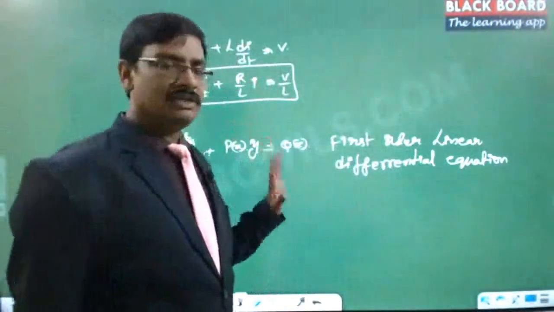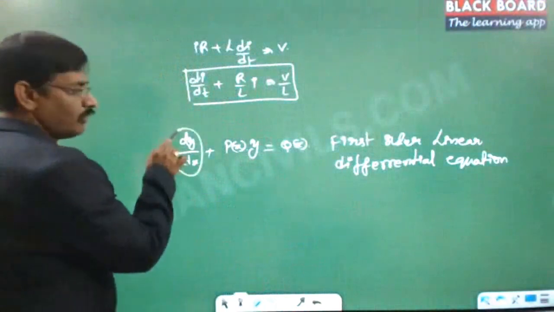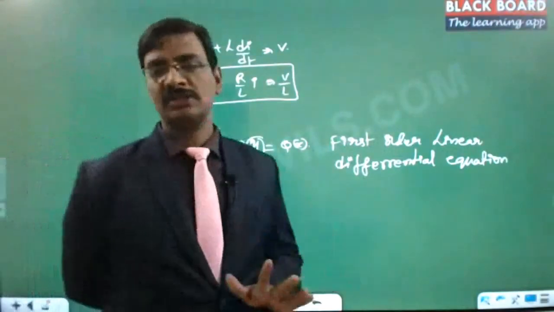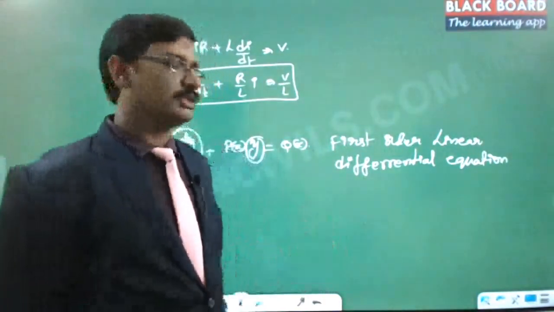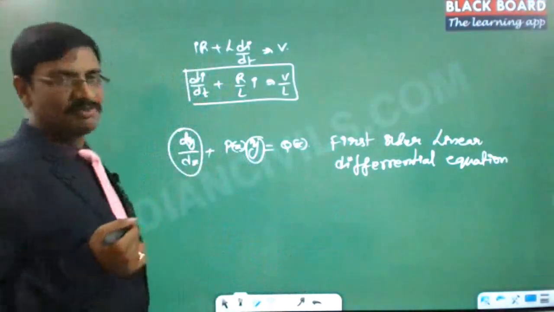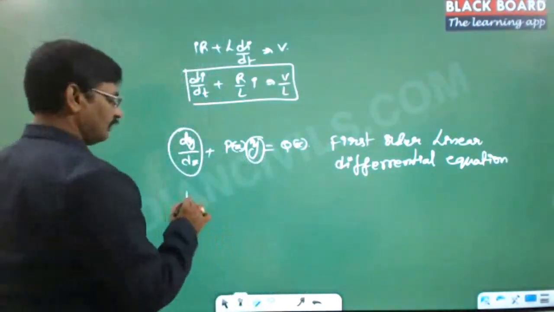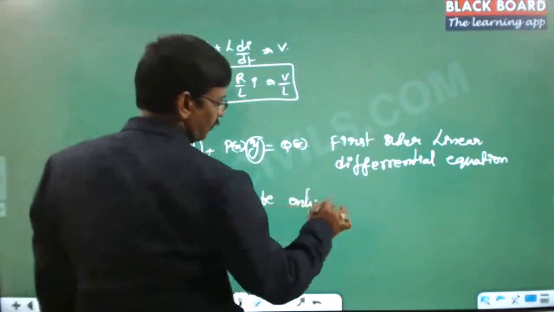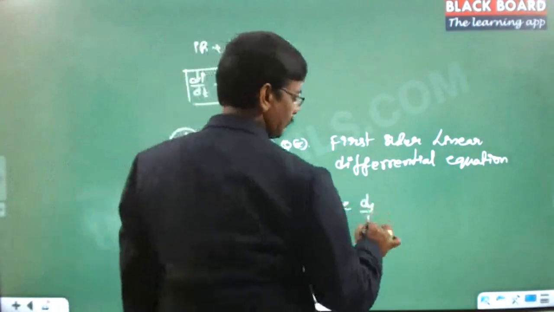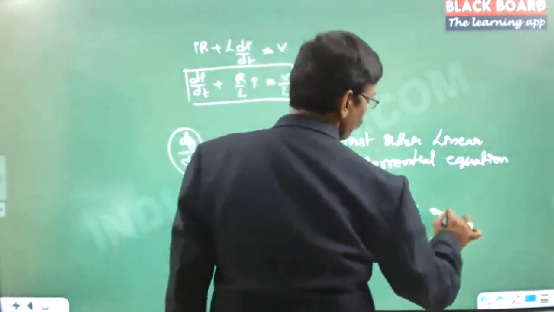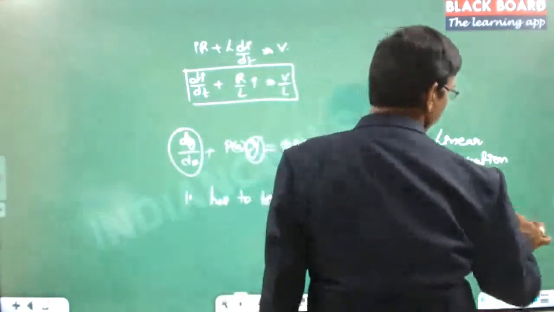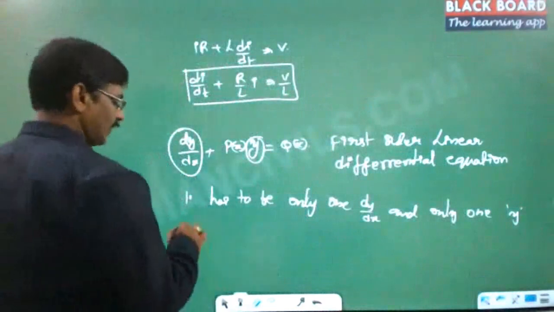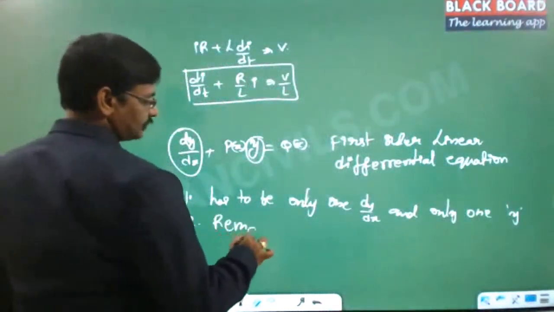So the nature of the first order differential equation is that there has to be one dy by dx and there has to be one y, and the remaining has to be simply functions of x alone. This is the basic nature, and there shouldn't be any multiplication of y and dy by dx. So the condition is that there has to be only one dy by dx and only one y.